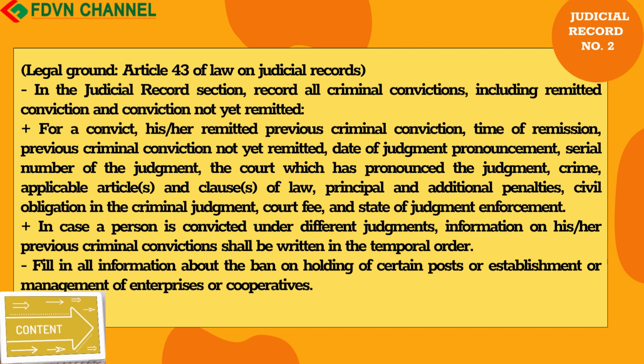In case a person is convicted under different judgments, information on his/her previous criminal convictions shall be written in temporal order. Fill in all information about the ban on holding of certain posts or establishment or management of enterprises or cooperatives.